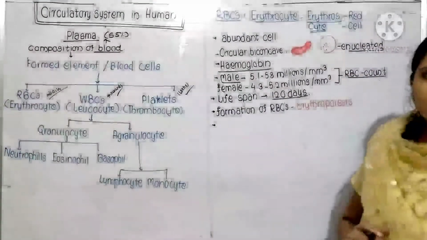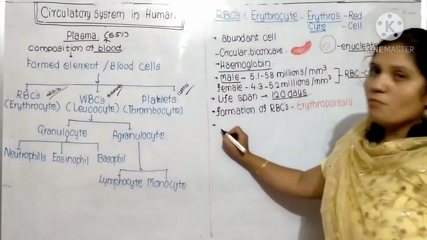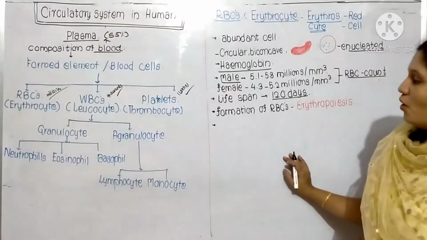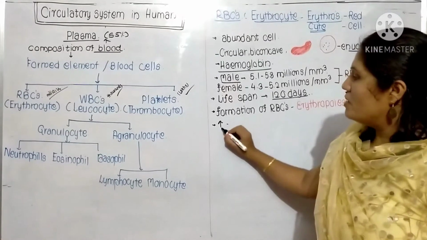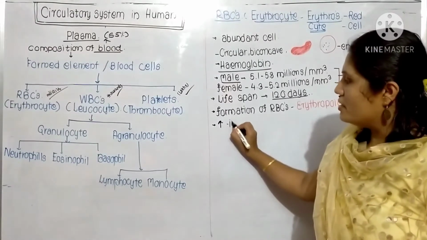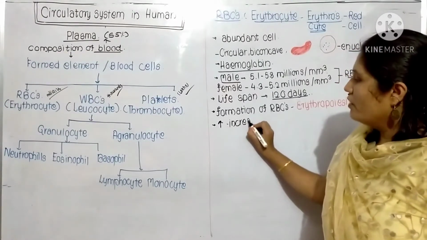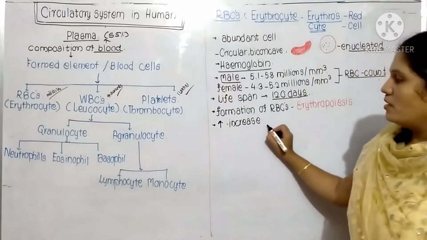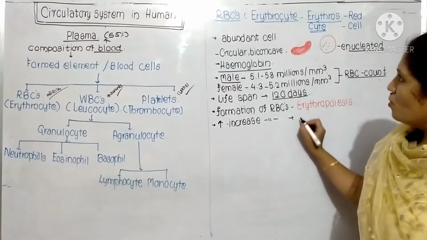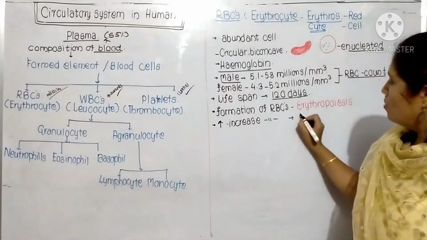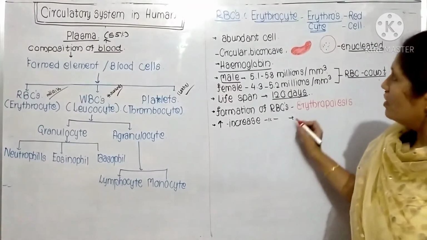Then the next concept is the temporary increase in the number of RBCs. Whenever the RBCs increase, this concept is known as, I'll write it down with this color.